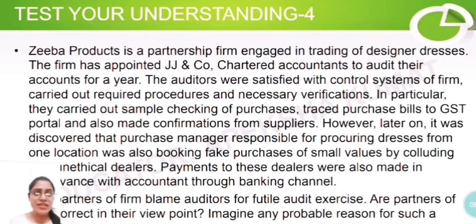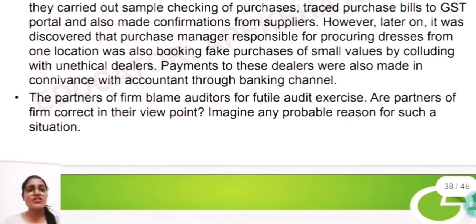They carried out sample checking of purchases, bills, GST, etc. However, later on it was discovered that the purchase manager responsible for procuring the dresses from one location was also booking fake purchases. So these auditors did the audit and verification, and certain purchases were found to be fake.